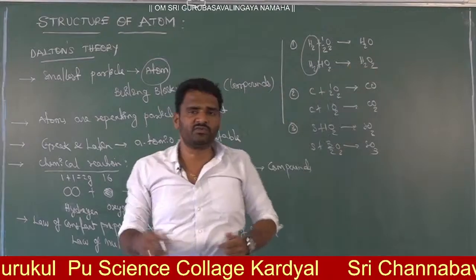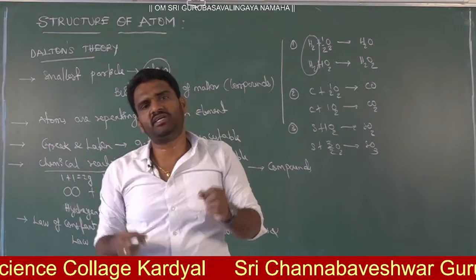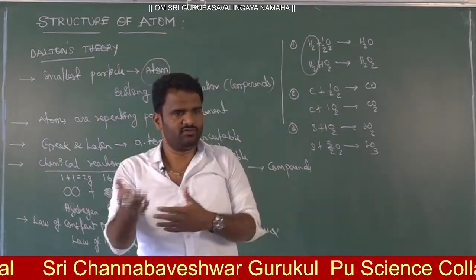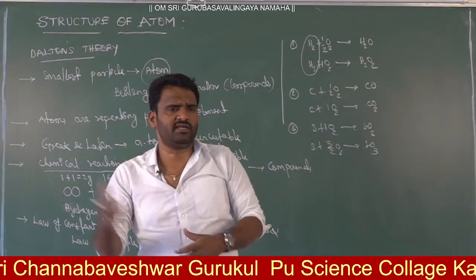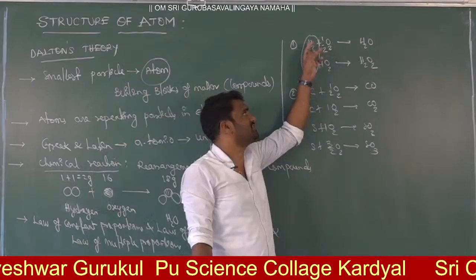Now let me ask one question. What is the product when there is a reaction between hydrogen and oxygen? What answer do you have to give? OH is not a stable product. It's an intermediate; OH minus we get, and that is ionic.